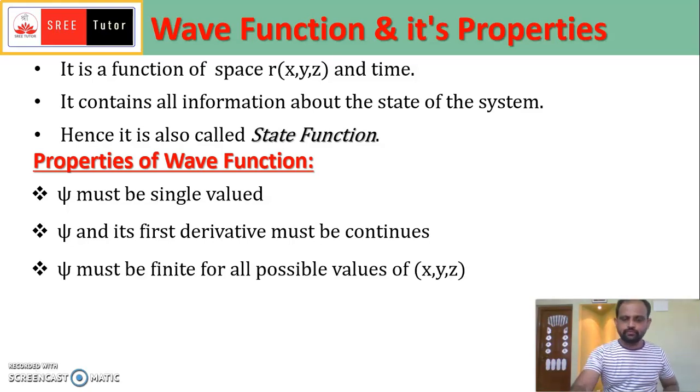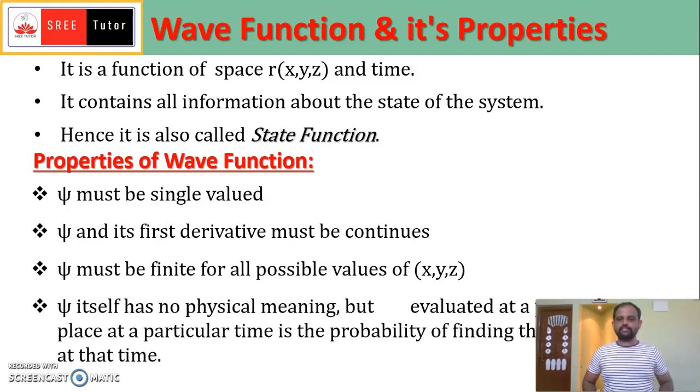Then the wave function must be finite for all possible values of x, y, z. That means psi should not be infinite. If you give any values of x, y and z, you have to get a finite value. You should not get any infinite values for any x, y, z and t. So it is finite for all possible values of x, y, z.